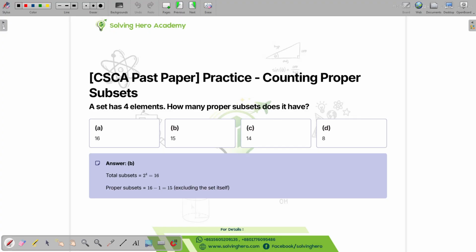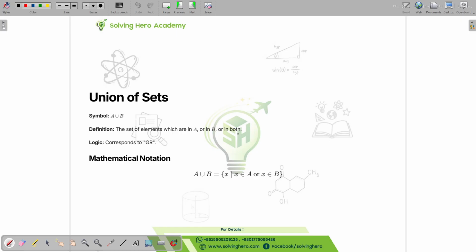A set has 4 elements. How many proper subsets does it have? A set has 4 elements. How many proper subsets? It mentions proper, so it's going to be 2 power 4 minus 1. 2 power 4 is 16, minus 1 is 15. That's correct. Let's go.